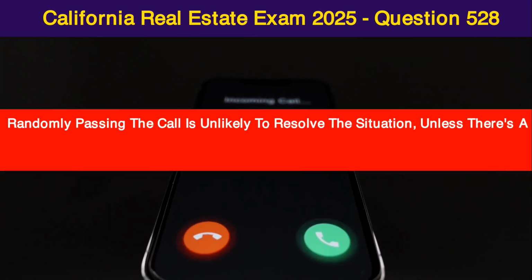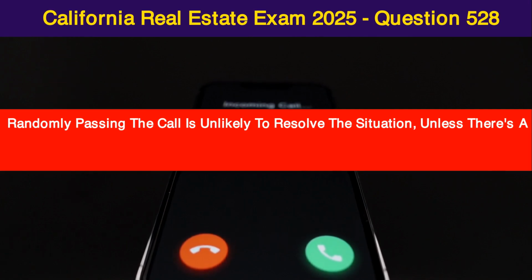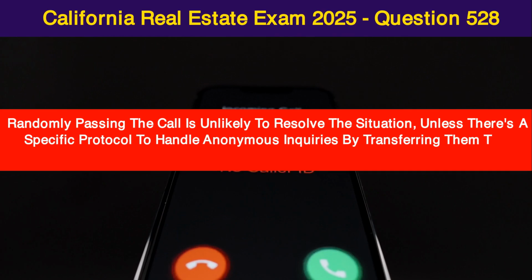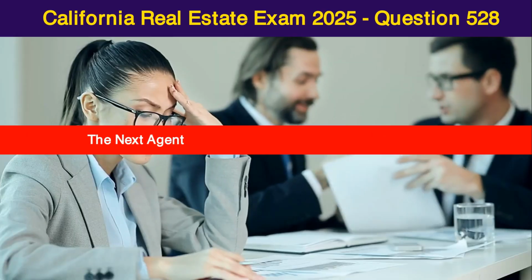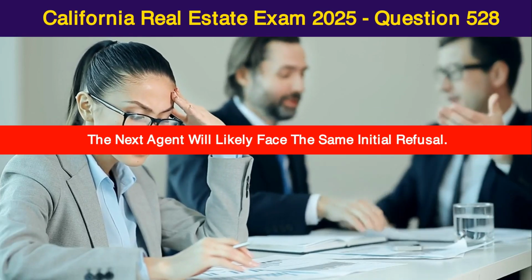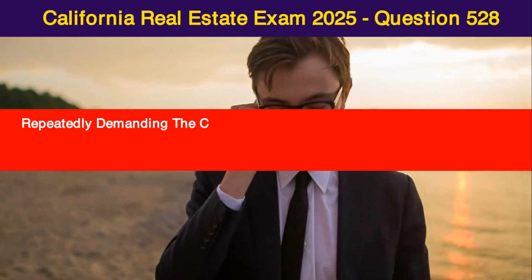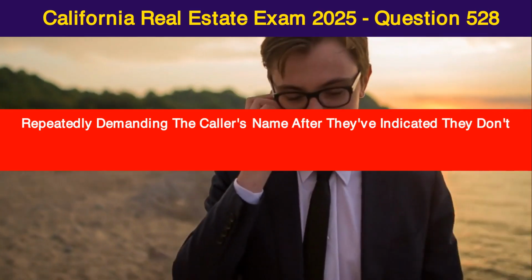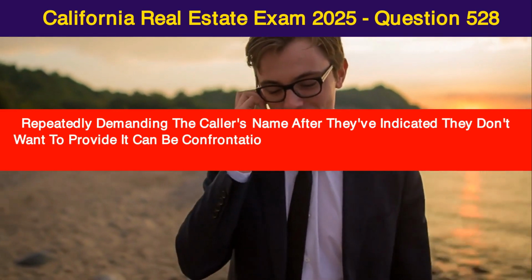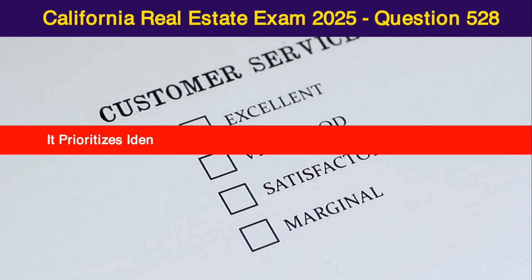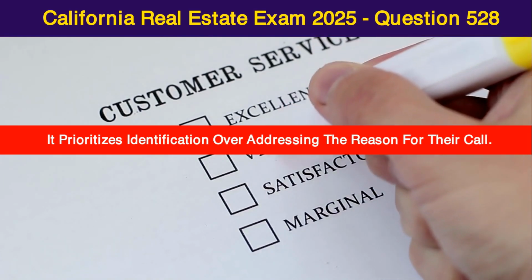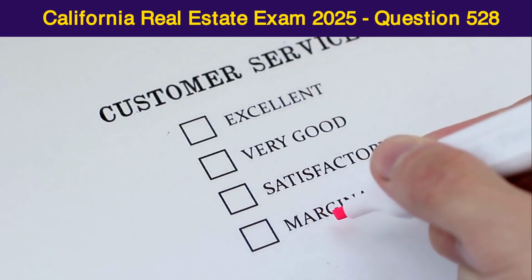Randomly passing the call is unlikely to resolve the situation, unless there's a specific protocol to handle anonymous inquiries by transferring them to a specialized department. The next agent will likely face the same initial refusal. Repeatedly demanding the caller's name after they've indicated they don't want to provide it can be confrontational and make them even more reluctant to engage. It prioritizes identification over addressing the reason for their call.